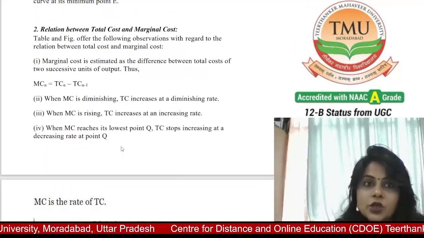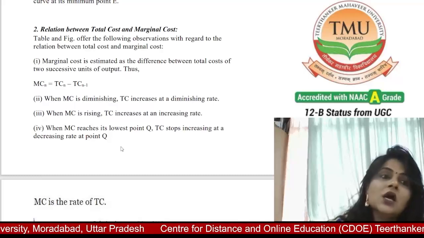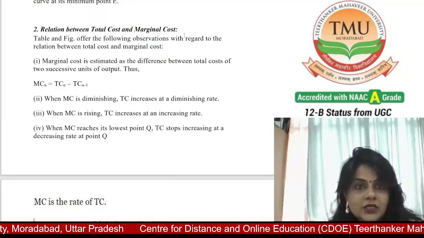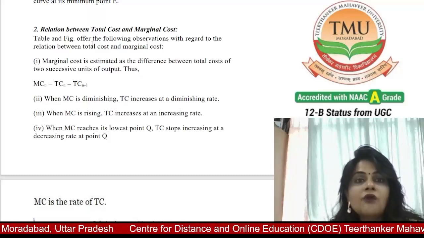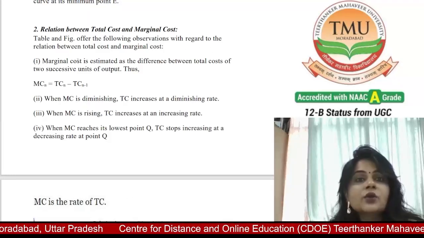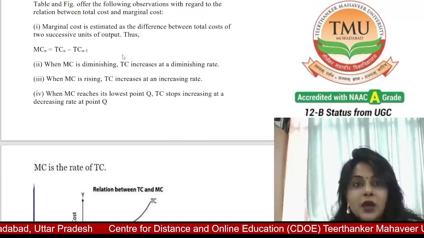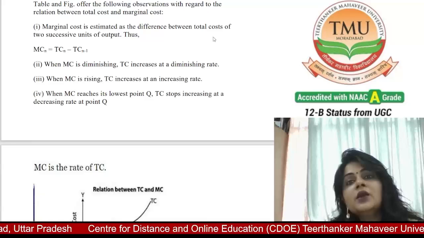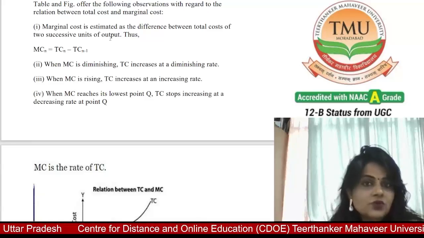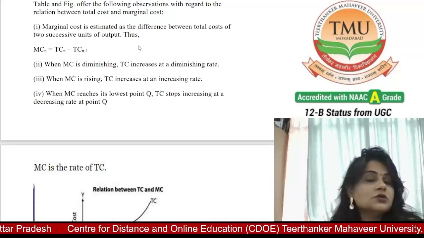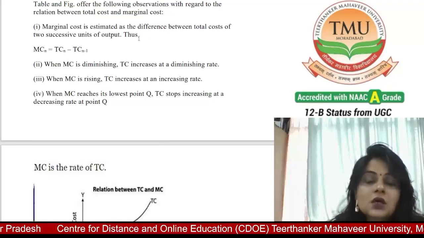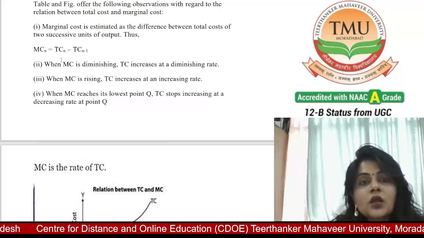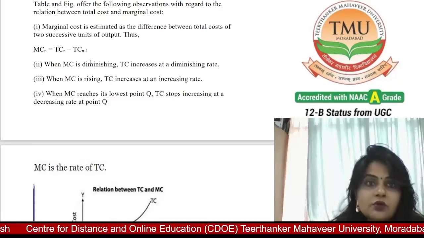Hope students, you have understood the relation between marginal cost and average cost. Now we discuss the relation between total cost and marginal cost. The table and figure offer the following observation with regard to the relation between total cost and marginal cost. Marginal cost is estimated as the difference between total cost of two successive units of output. I have also discussed marginal cost in the previous video. So MC is equal to total cost minus the previous total cost.